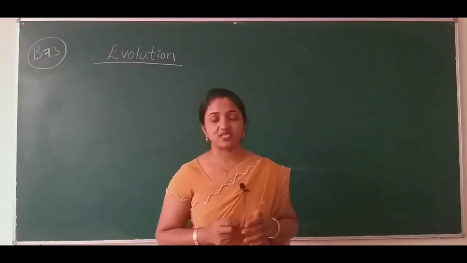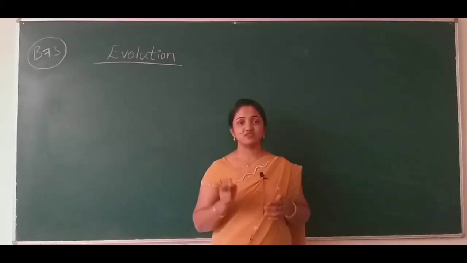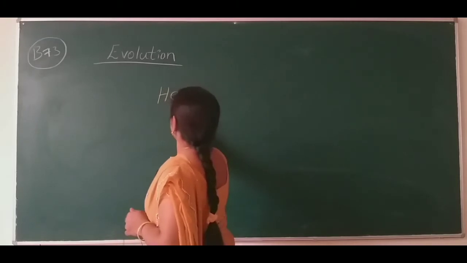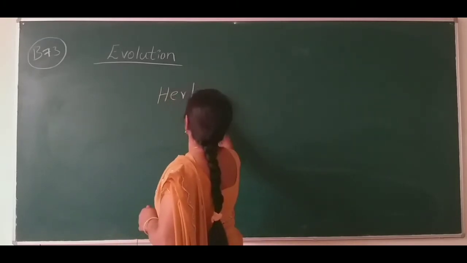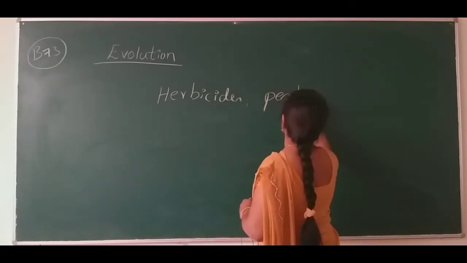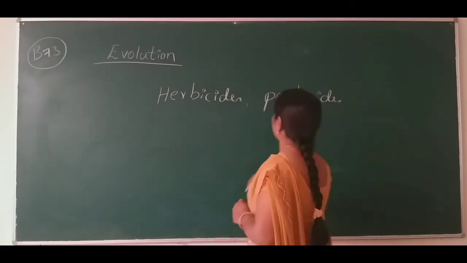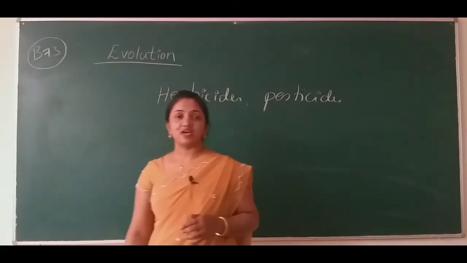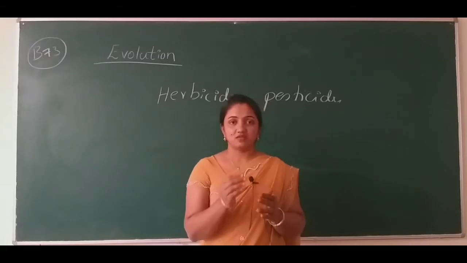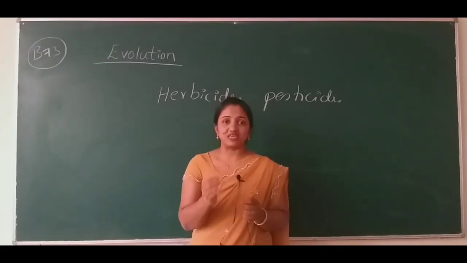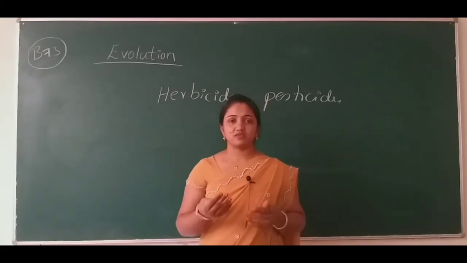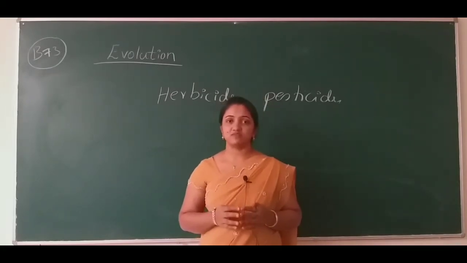One more example we discussed in the last session is about herbicides and pesticides. These are used to kill eukaryotic or prokaryotic organisms or disease causing organisms.